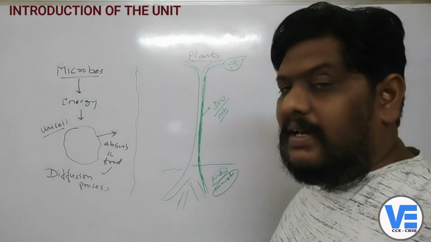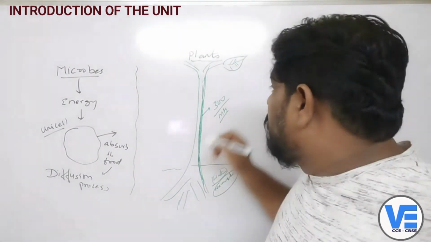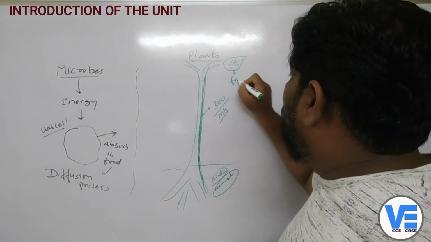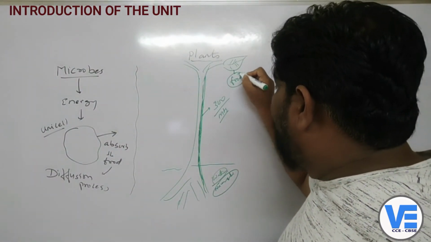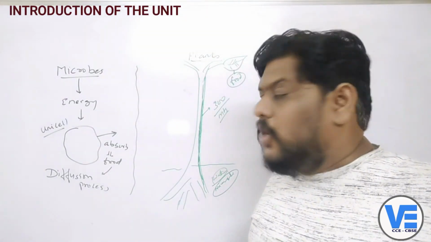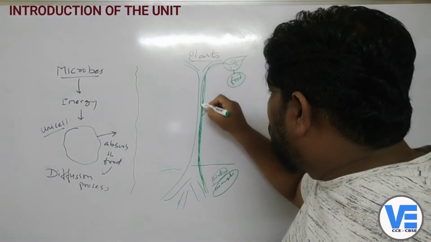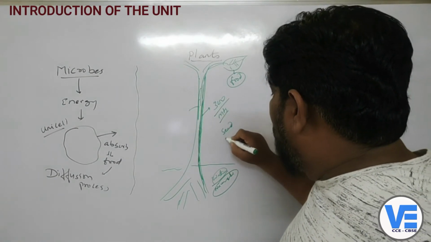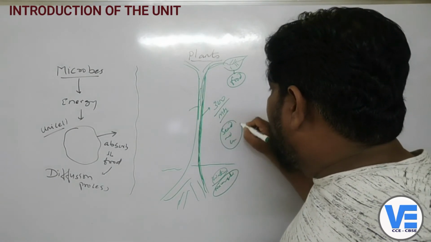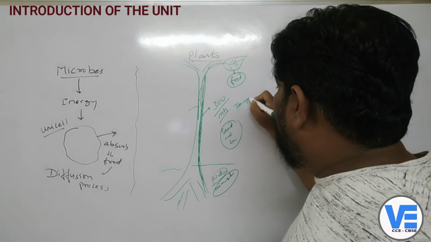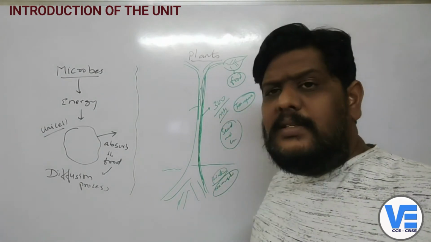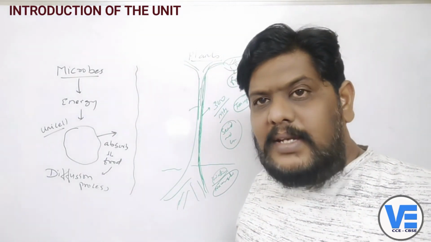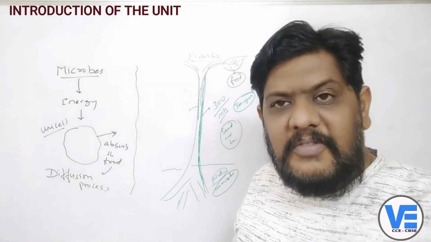Even if they are transported to the leaves, what will the leaves do? They will prepare the food, and now this prepared food should be sent to each and every part of the body. So again they need to be transported, isn't it? That means to send and also to come back, what they need is a transport system. So how is this done in the plants? How does the transport system work in the plants?